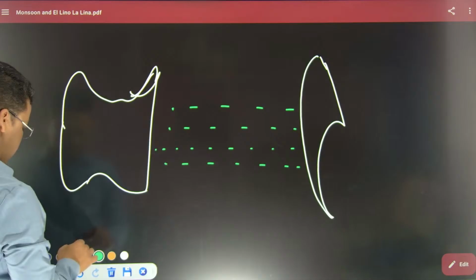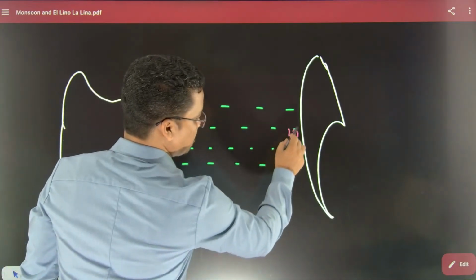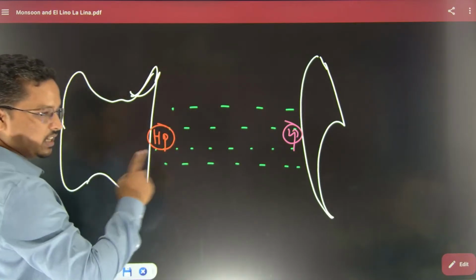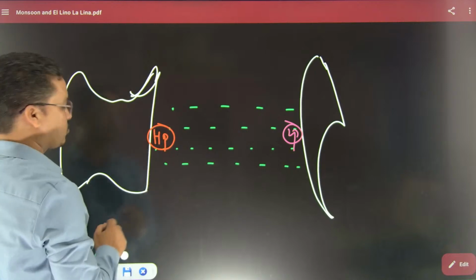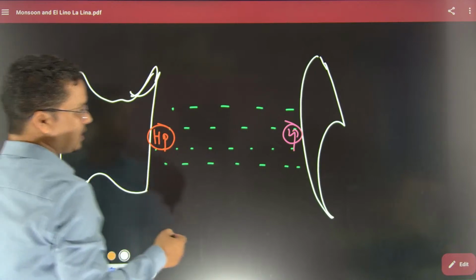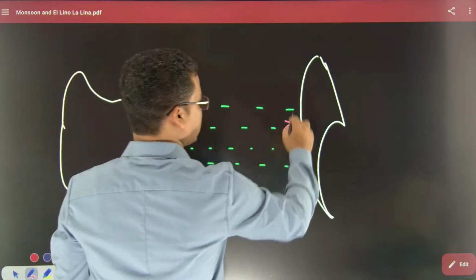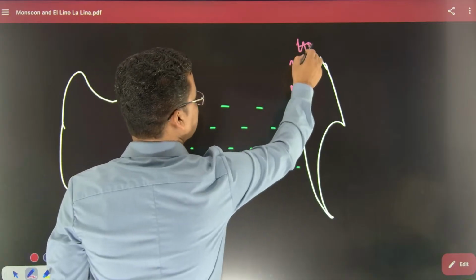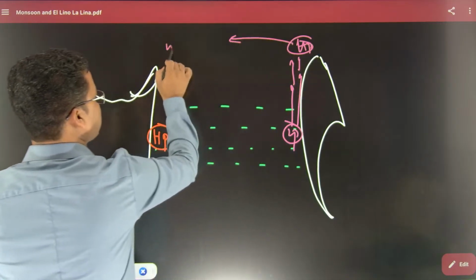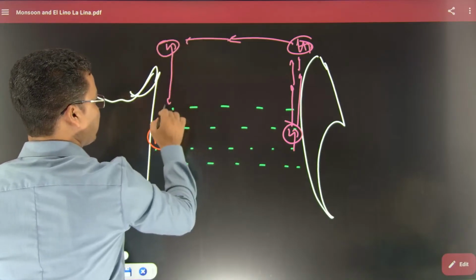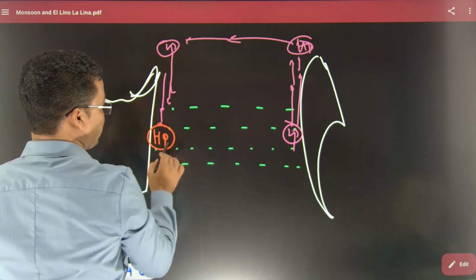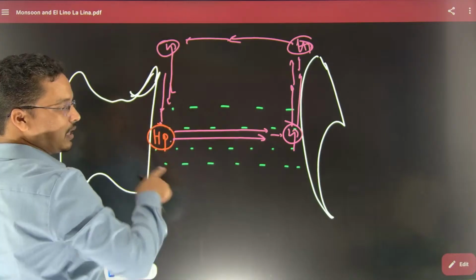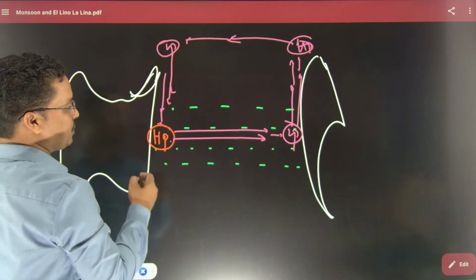Now during El Nino time, here would be warm water, meaning low pressure. On the opposite side there would be high pressure. This region will have high pressure. Definitely this would be the condition. In this condition, because of this low pressure, the air will ascend like this, making the region upper atmospheric high pressure, and that will diverge the air. Upper atmospheric low pressure, then air will descend, making the region high pressure, then again air will flow like this. So this would be the atmospheric circulation.